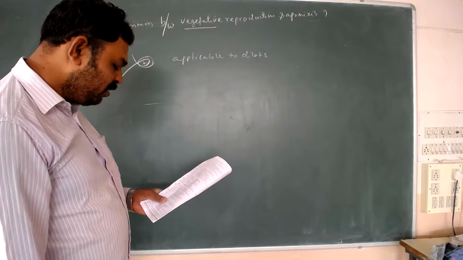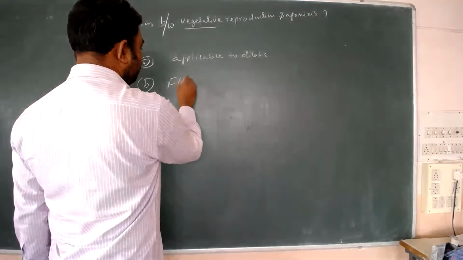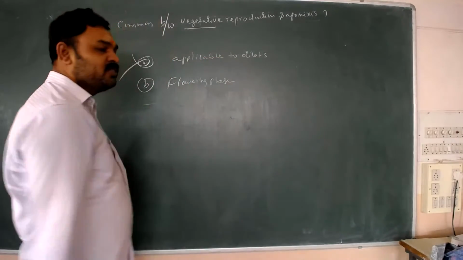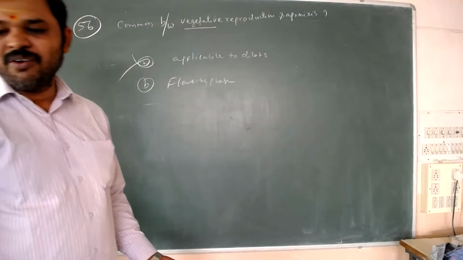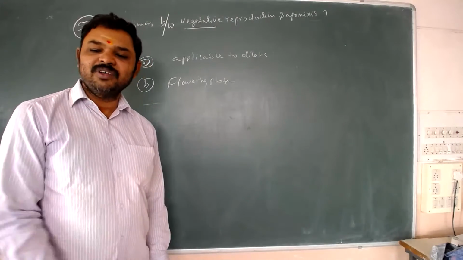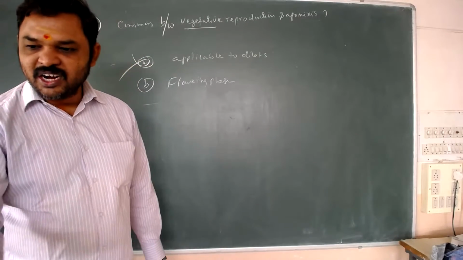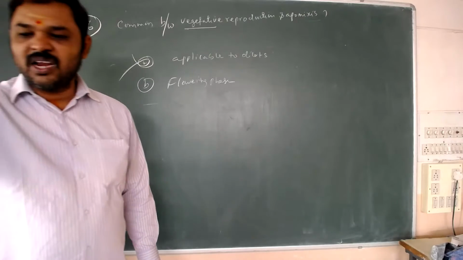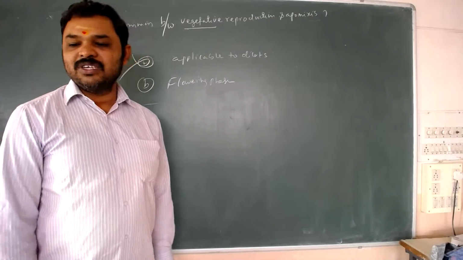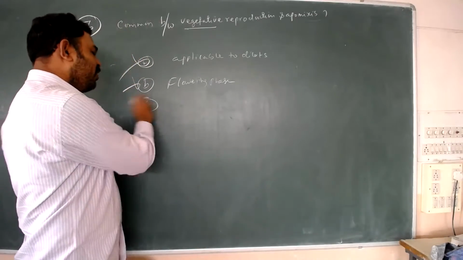Both bypass the flowering phase. Here you see, the flowering phase is compulsory for apomixis, and vegetative reproduction has no need of a flowering phase. Why flowering for vegetative reproduction? Directly the stem is there; you can cut a branch, keep it in soil, and a new plant will come. So the option that both bypass the flowering phase is the wrong one.